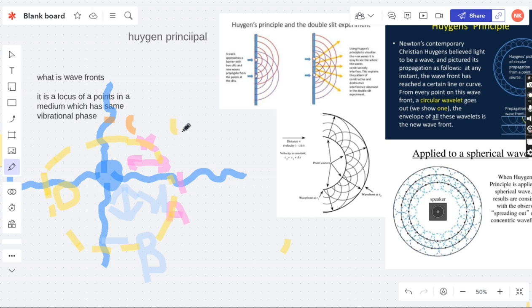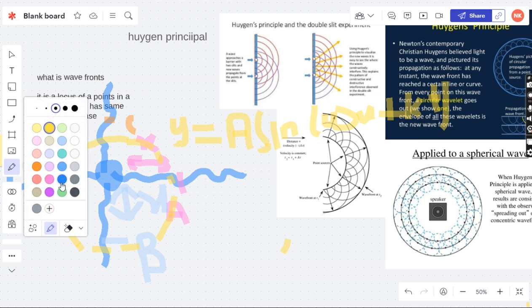We know that y equals a sin(omega t plus kx). This is basically the formula for the motion of a wave, and this is the motion of a particle.